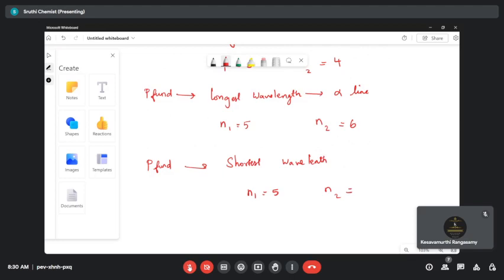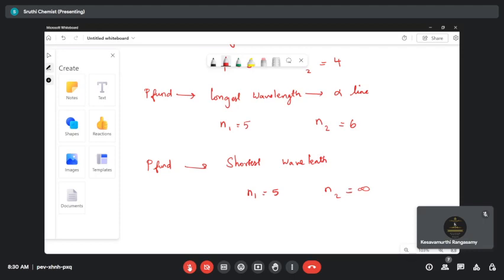Ma'am, is it 6, infinity? Very good, it is not 6. Shortest wavelength means it is infinity. Remember students, whenever an electron comes from infinity to the particular series state, then the wavelength is shortest.